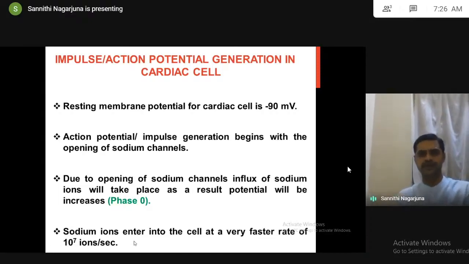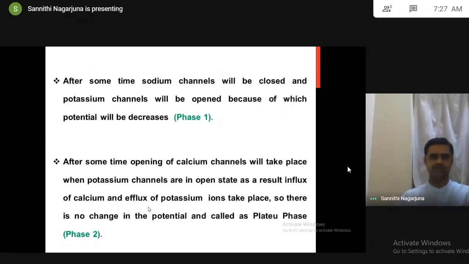To recap: the cardiac cell's resting membrane potential is minus 90. Action potential generation begins with the opening of sodium channels. When the sodium channels open, sodium ions enter the cell at a very fast rate of 10 to the power of 7 sodium ions per second. They carry positive charge, so the potential increases. This is called phase zero. Right, move on to the next.